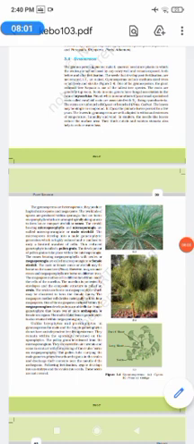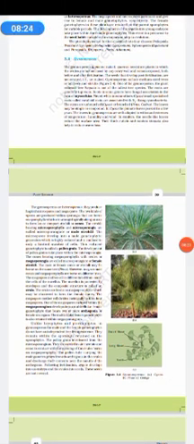Just to have an easy overview of the gymnosperms, let me tell you, gymnosperms basically have naked seeds. That means fertilization takes place, but there are no fruits. They have roots, stems and leaves. The leaves include foliage as well as scale leaves. Xylem and phloem are present, but there are no xylem vessels or phloem vessels, and companion cells and sieve tubes are not there.